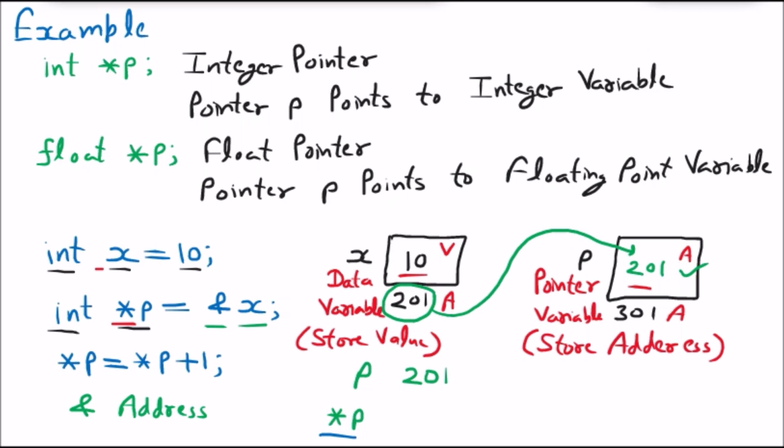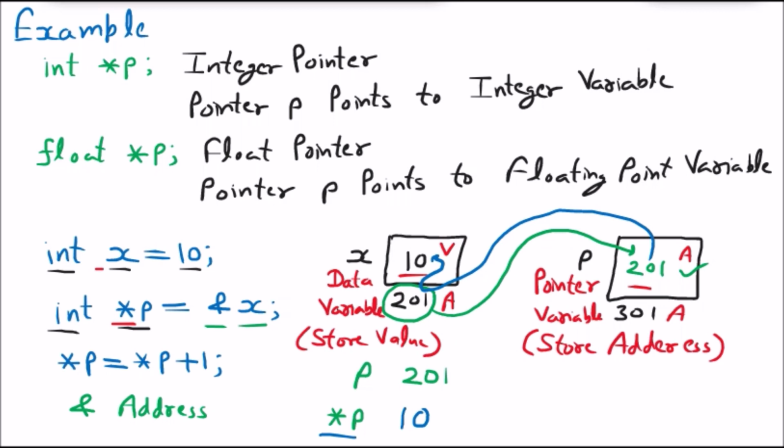But at this stage, when the pointer is initialized and I say star p, this time the pointer goes to the address which is inside, and we know that address is 201. In that address there is some value, so the pointer will take out that value. So star p will give you the answer 10.